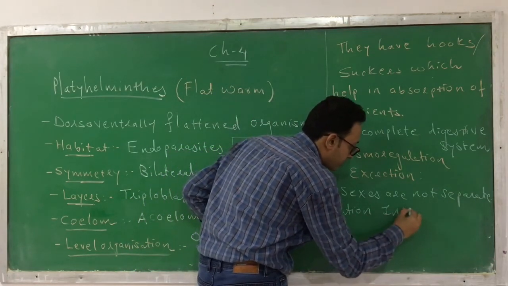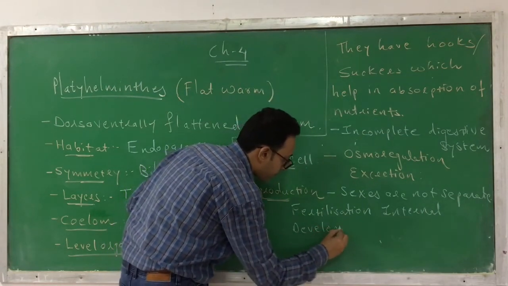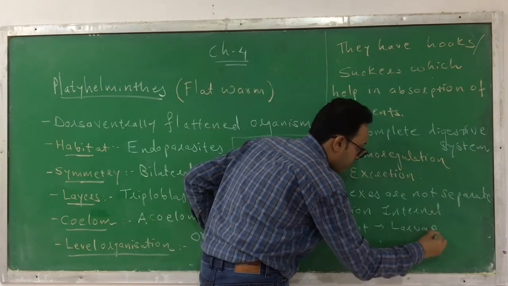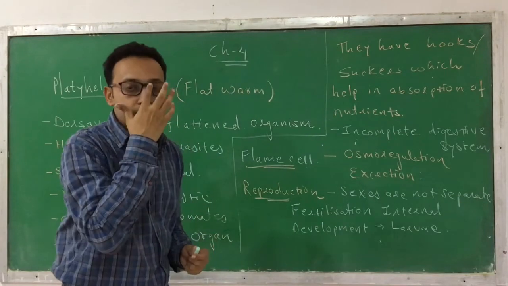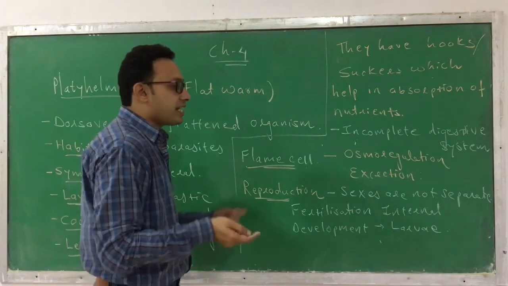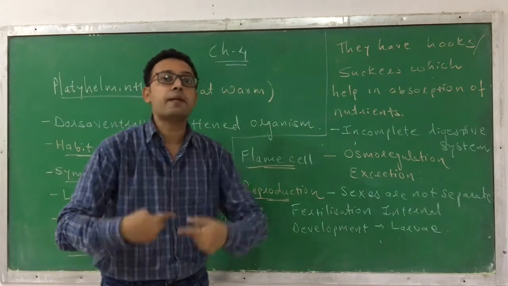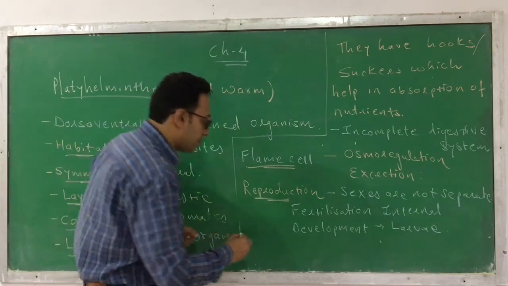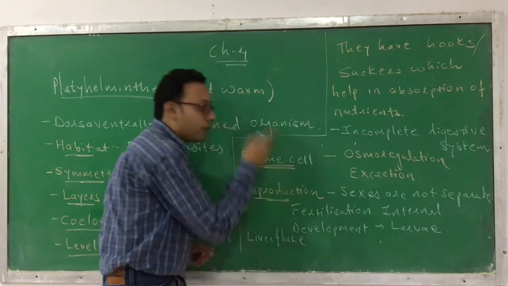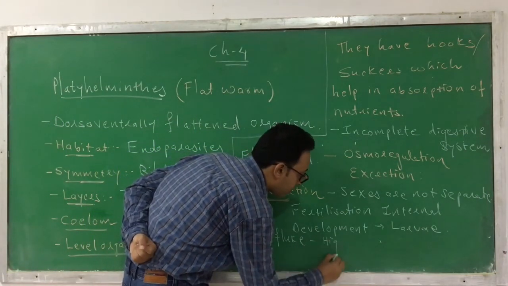The fertilization is internal, and the development is through a larval stage, which means it gives birth to a larva, and through this larva the development occurs. There are a few members falling into Platyhelminthes which have a very high power of regeneration. For example, the liver fluke is one example of an animal falling under Platyhelminthes. It has a very high regeneration capacity.